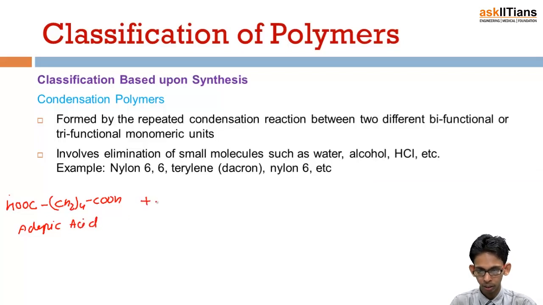There is another molecule, NH2, CH2 whole 6, NH2. This is hexamethylene diamine.